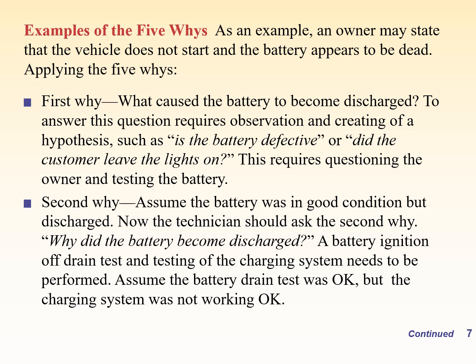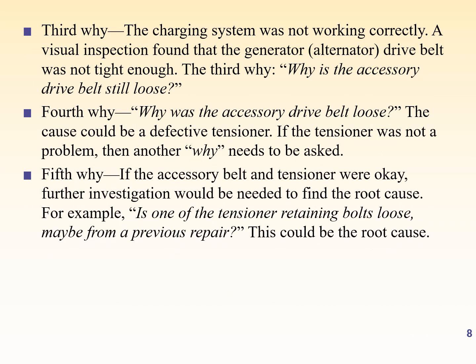Now a battery ignition off drain test and testing of the charging system needs to be performed. Assume the battery test was good. The charging system is not working. So next we proceed further with the third why. In this case the charging system was not working correctly. A visual inspection found that the generator, meaning the alternator drive belt, was not tight enough.